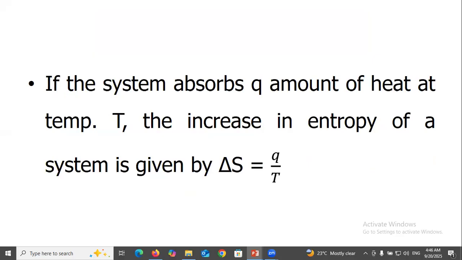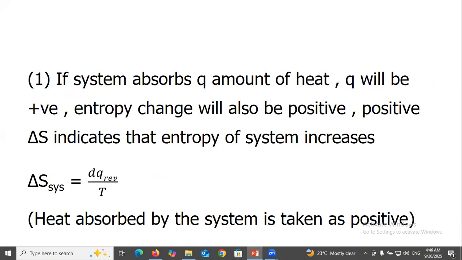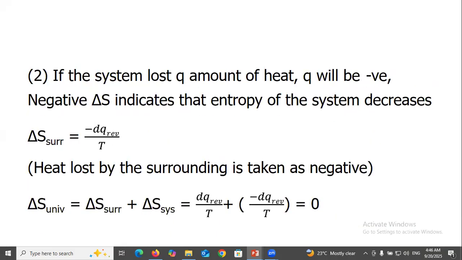If the system absorbs Q amount of heat at temperature T, the increase in entropy of the system is given by delta S equal to Q over T. If the system absorbs Q amount of heat, Q will be positive, and the entropy change will also be positive. Positive delta S indicates that the entropy of the system increases. So delta S system equals dq reversible over T. Heat absorbed by the system is taken as positive.